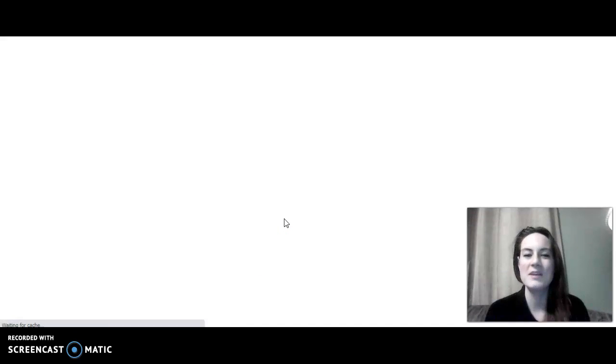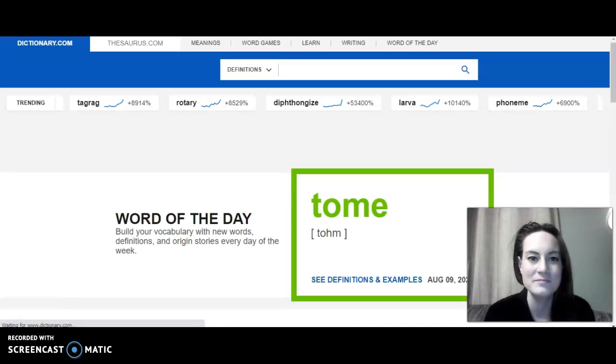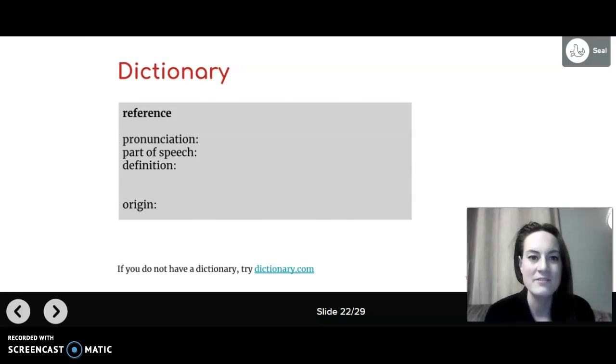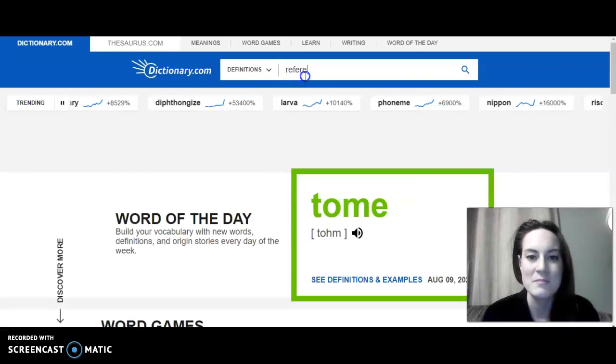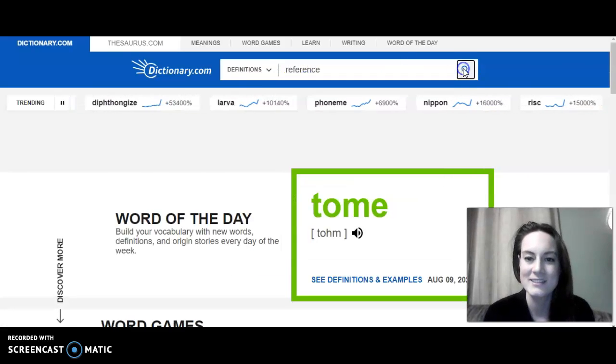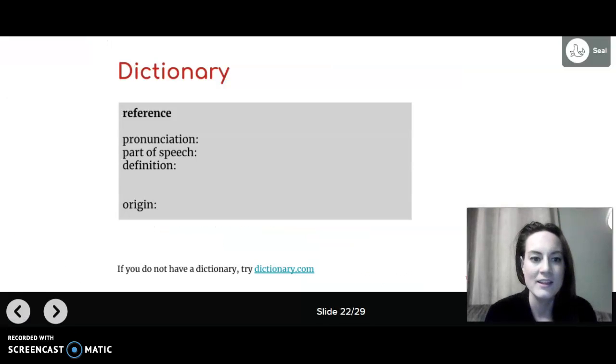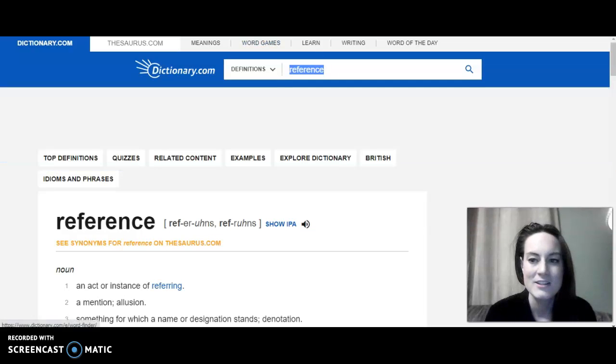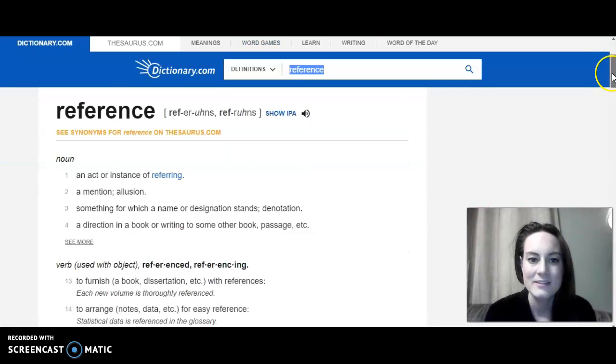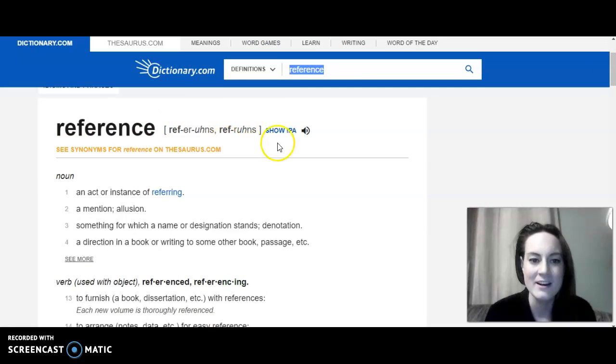So it opens up to dictionary.com, and the word is reference. So we can type in reference. Okay, and we're looking for the pronunciation. So you can see that kind of here. Parts of speech, so it's a noun, it's a verb.